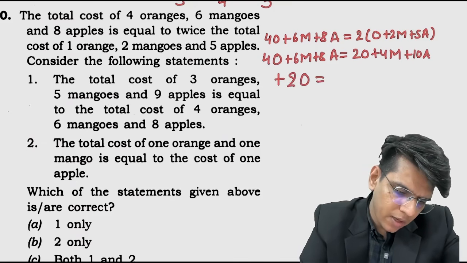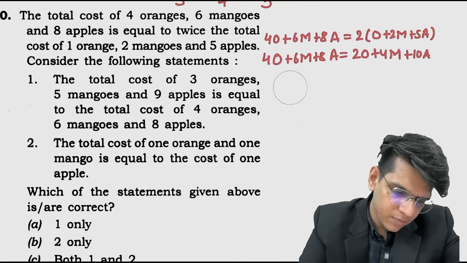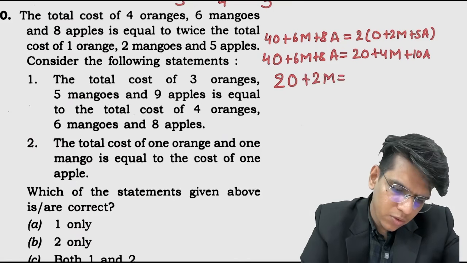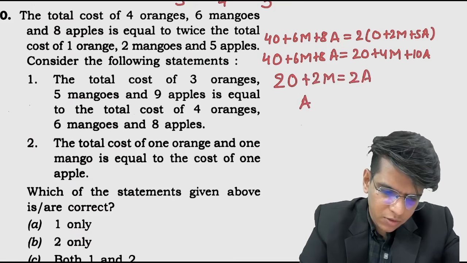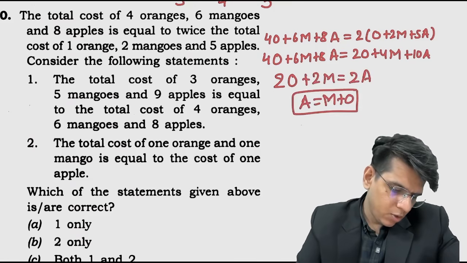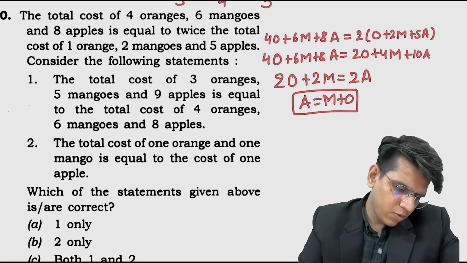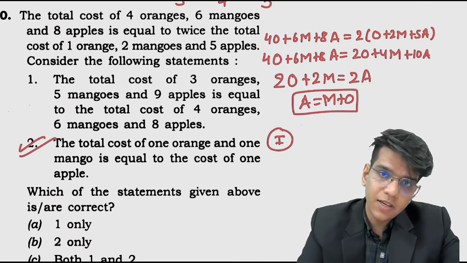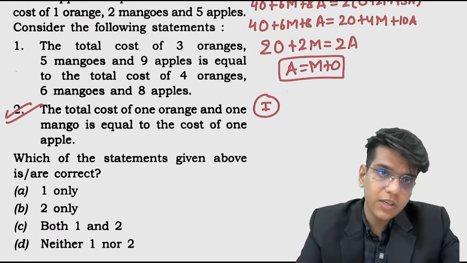orange plus 2 mango, 2 orange plus 2 mango equals 2 apple. So apple equals mango plus orange is the relation here. The total cost of orange and 1 mango is equal to the cost of apple. This is correct. फर्स्ट वाले को चेक करते हैं, फर्स्ट स्टेटमेंट, लेट्स चेक। The total cost of 3 oranges,